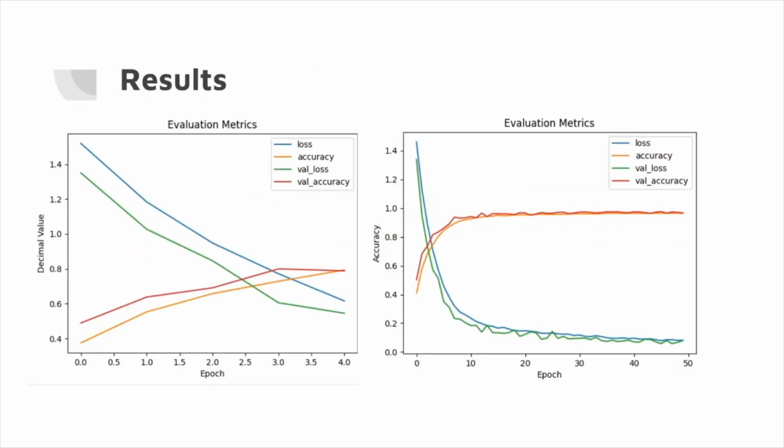So here you can see our 2 graphs. On the left is what we trained with 5 epochs. On the right is the training with up to 50 epochs. And you can see from the graph on the right that once you hit about the 20 epoch level is when your values start to flatten out and further training becomes a little pointless.